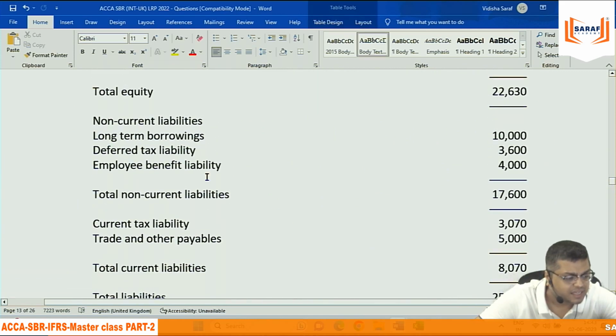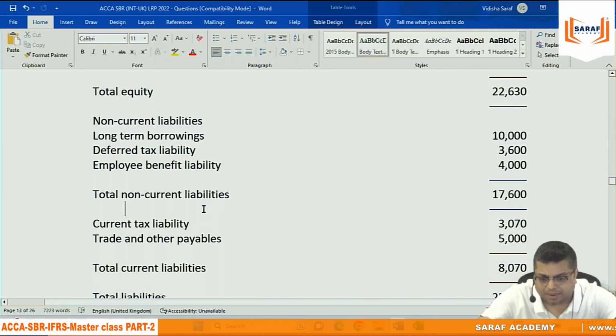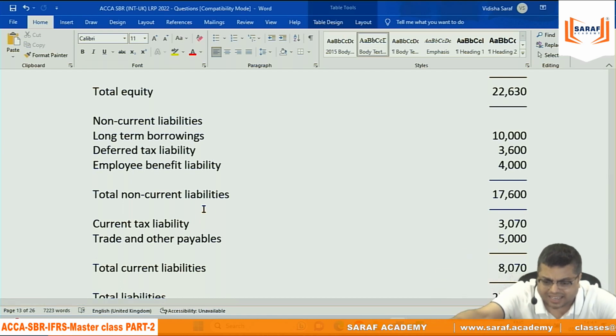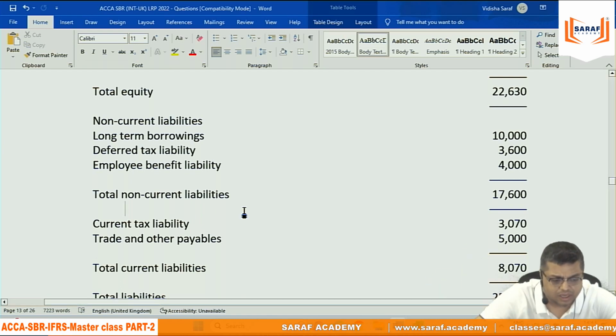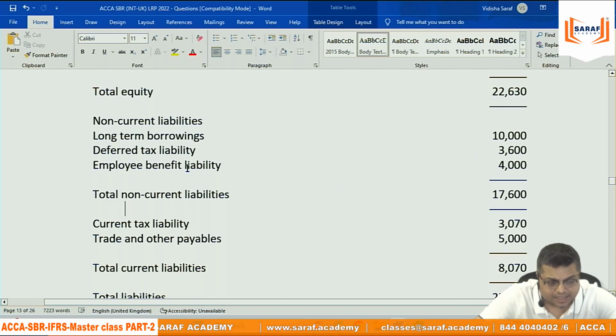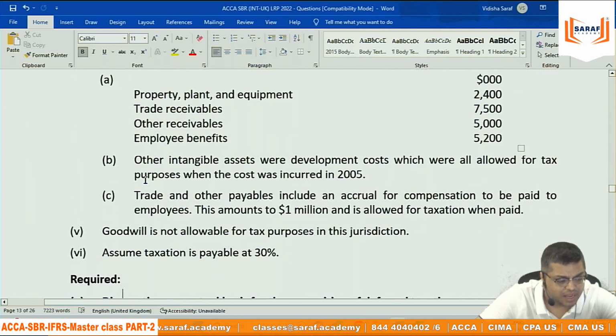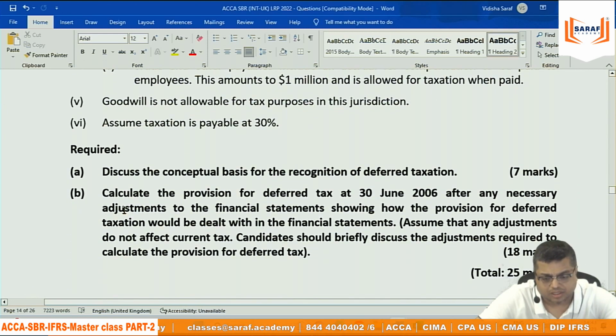The deferred tax is already given here, 3,600. And your figure will come to something, say deferred tax is 4,000 or 3,800, 3,900, whatever. So the difference will be further adjusted from retained earnings, and then the closing balance will be this. That you need to say. And for every item you need to give some explanations.